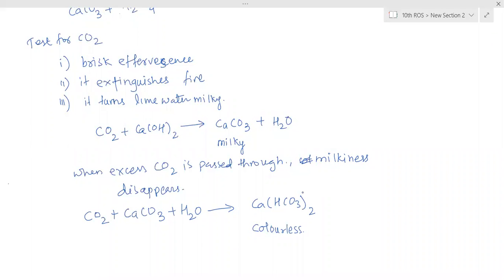Is this clear? So first, whenever we start passing carbon dioxide through calcium hydroxide, it turns milky due to the formation of calcium carbonate. Now after completely forming the suspension of calcium carbonate, we keep on passing carbon dioxide. After some time that whitish appearance will disappear, milkiness disappears, and the solution will again turn back to colorless solution because the further reaction takes place. Carbon dioxide and calcium carbonate plus water react together, form calcium hydrogen carbonate, which is colorless. It's clear, these two reactions are important, they have asked.